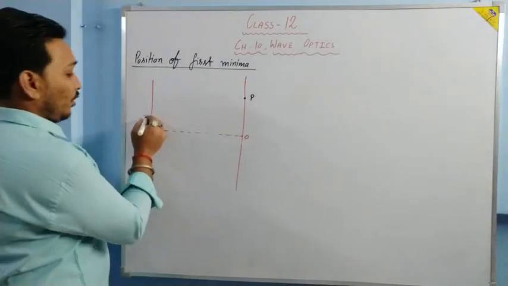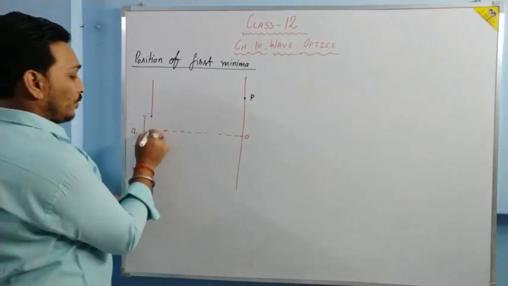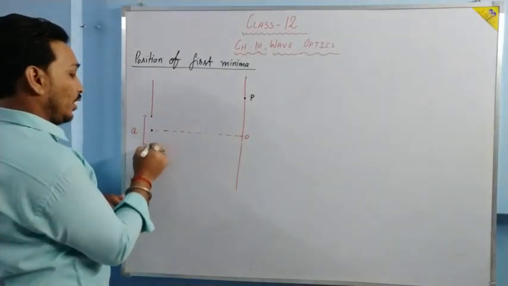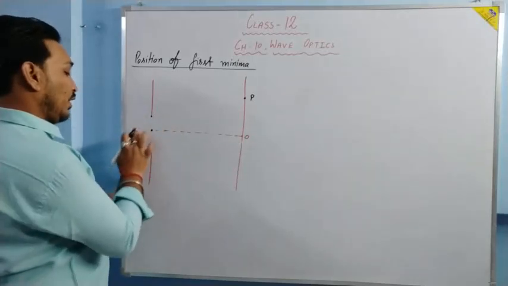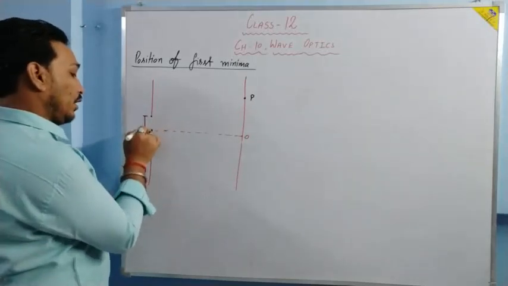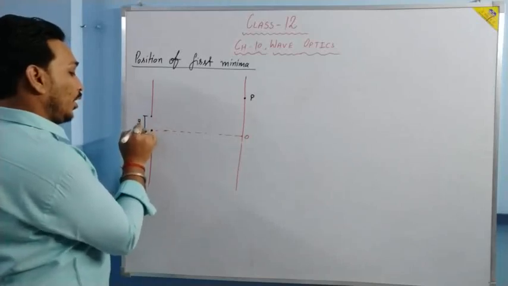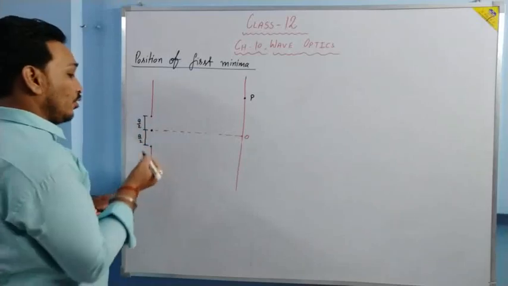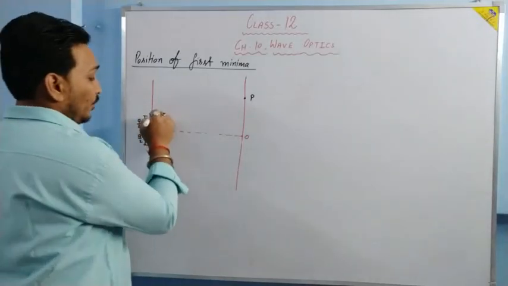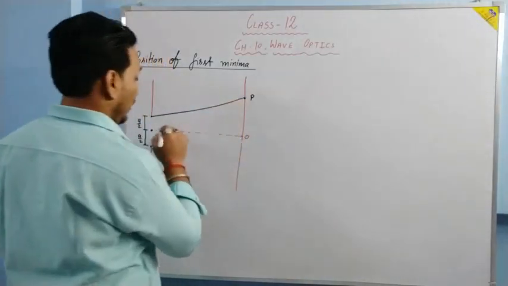Now I am going to divide the slit into two halves. From here till here, and from here till here. Let me make it once again: from here till here it will be a by 2, and from here till here it will be a by 2. Total is going to be a. From this point the light reaches point P.